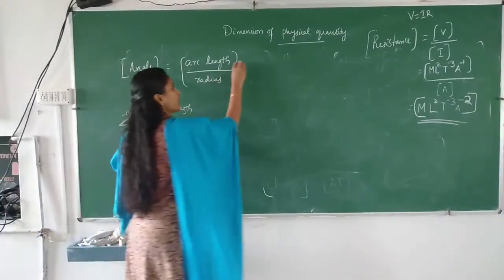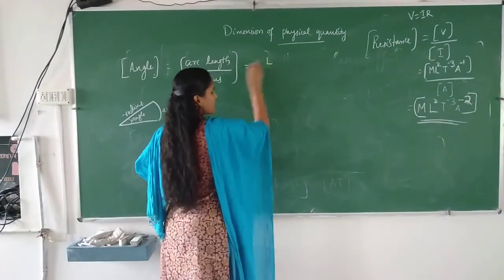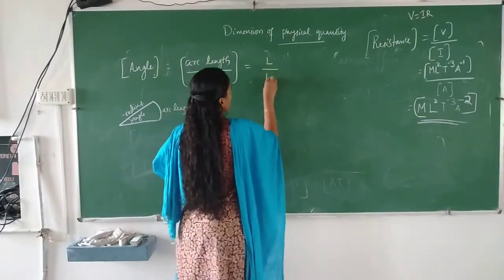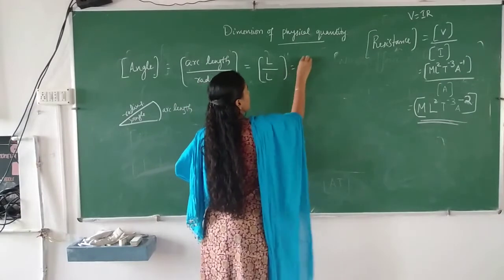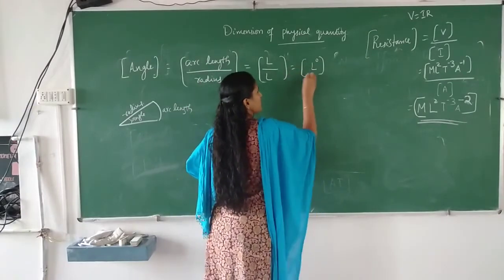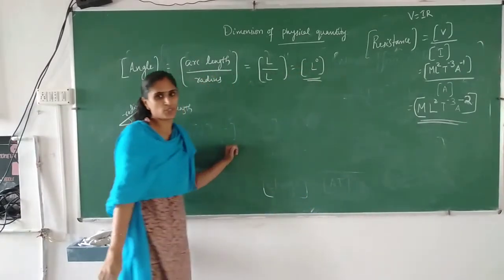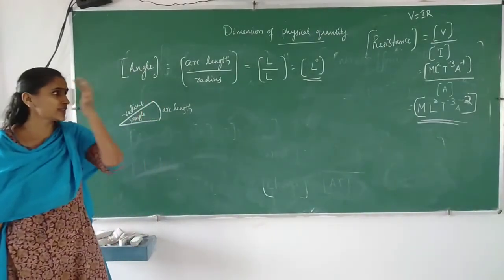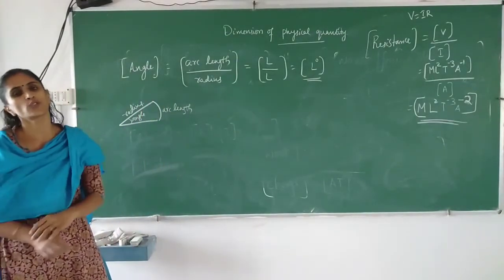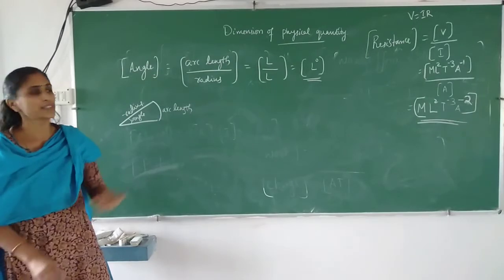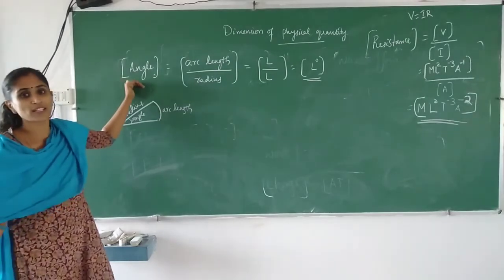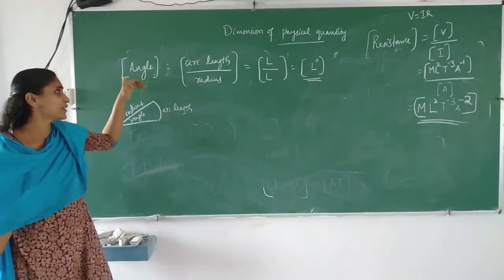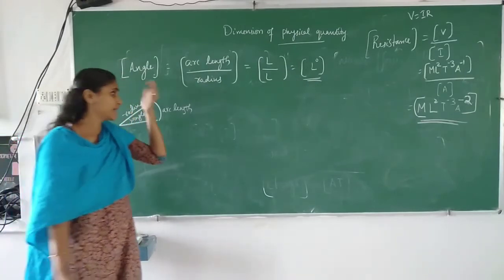So what will be the dimension? Arc length has dimension L and radius has dimension L. So you will get it as L raised to 0, which means it has no dimension. This is one example of a quantity which has no dimension. It is a variable but it has no dimension.